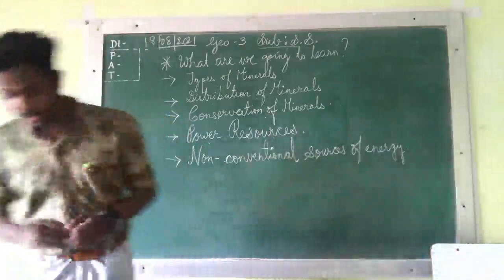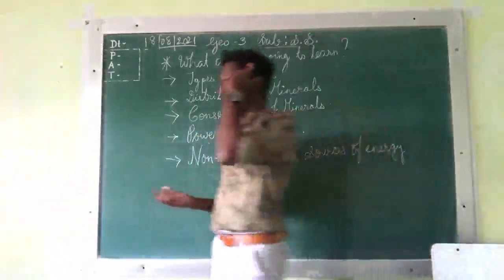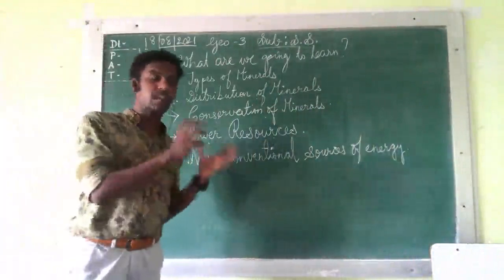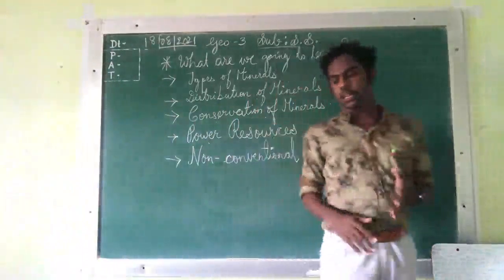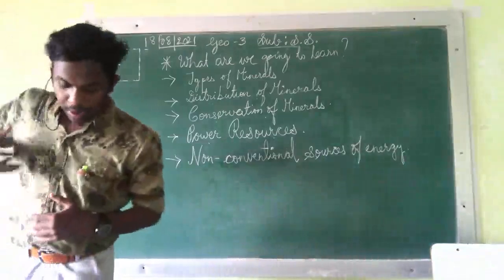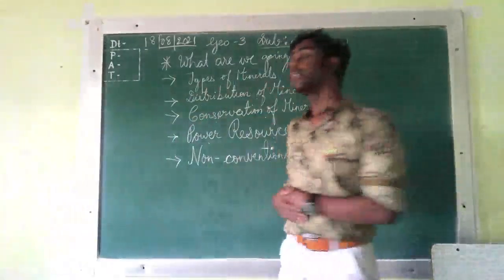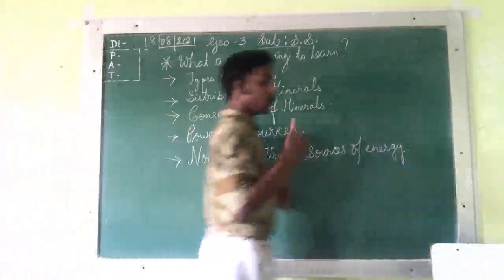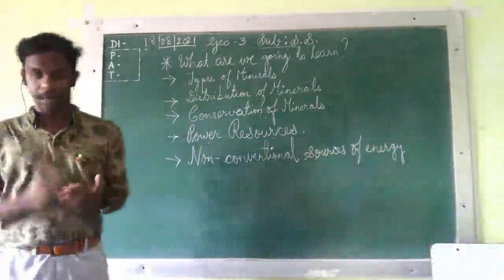Now the third point is about the formation of minerals. Minerals are formed by different conditions. What is that condition? They are formed by natural processes, but human activities are not involved in the formation of minerals.